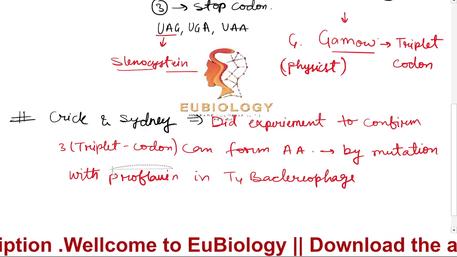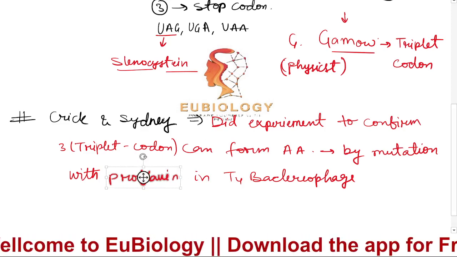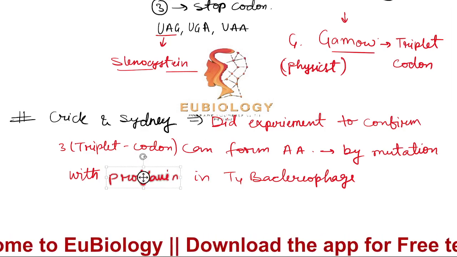So this is important. You just remember it is a mutagen. It is a what? It is a mutagen.